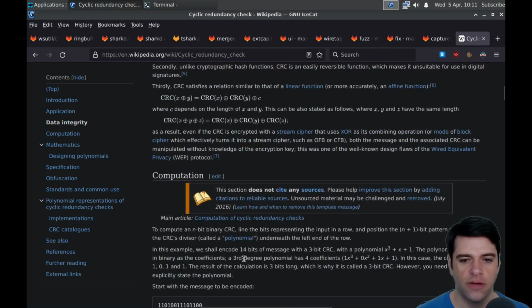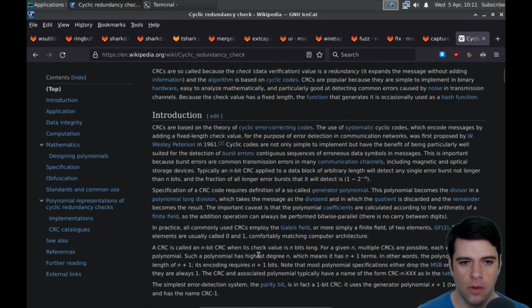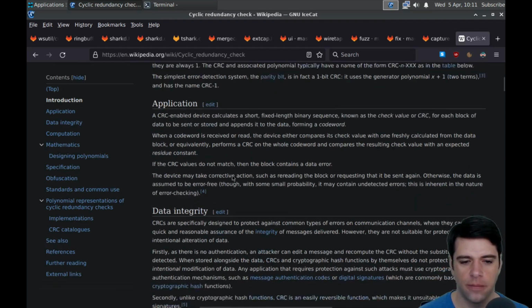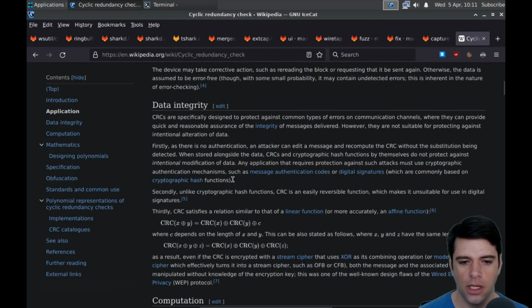So whatever we're doing, we've got this polynomial over the field of two elements, and we're doing polynomial arithmetic on it. Okay, so it satisfies a relation similar to that of a linear function, or more accurately, an affine function. So CRC of x XOR y is equal to CRC of x XOR CRC of y XOR c, where c depends on the length of x and y.